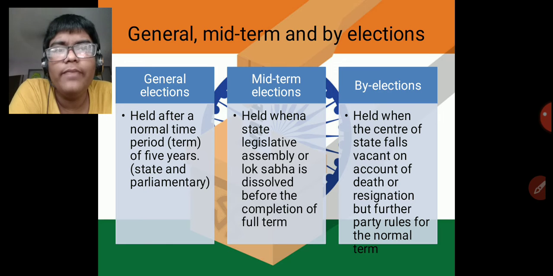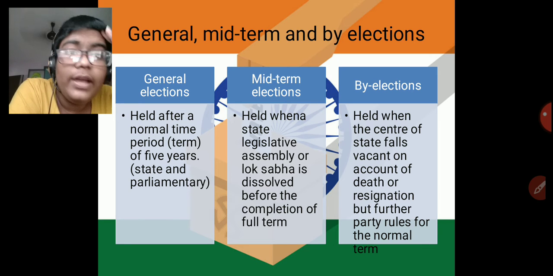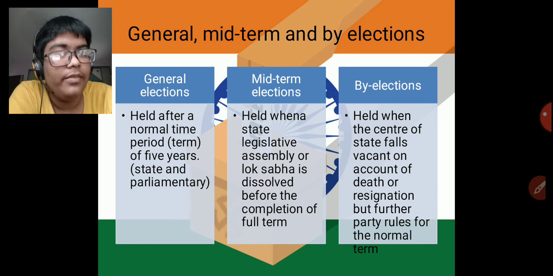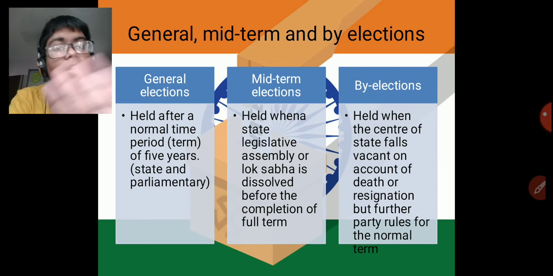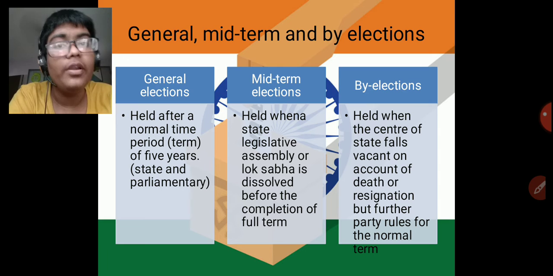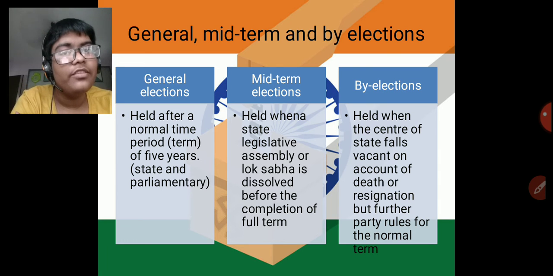A midterm election is held when a state legislative assembly or Lok Sabha is dissolved before the completion of its full term of 5 years. That means if this body gets dissolved or gets a vote of no confidence before the 5-year term, then the body is immediately removed from the government, so that there is no further harm to the country.